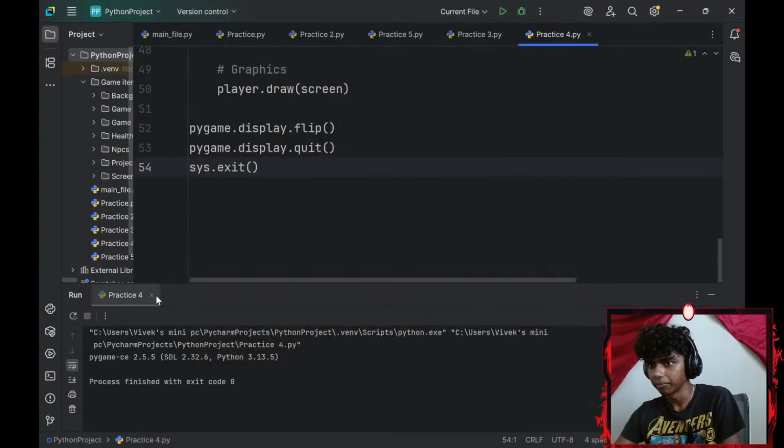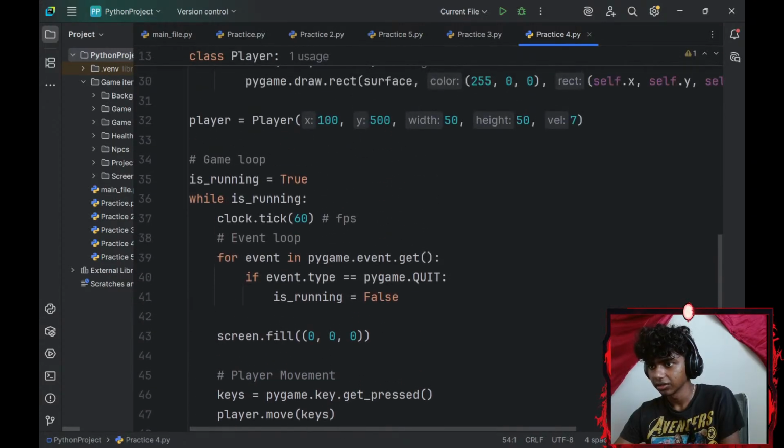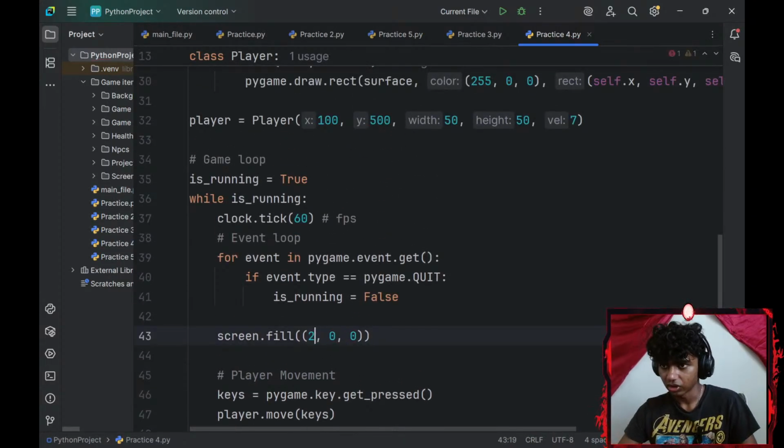Okay, I just see a black screen. What if this is 255? Oh yeah, 255 is going to be white. So 255, 255, and 255.